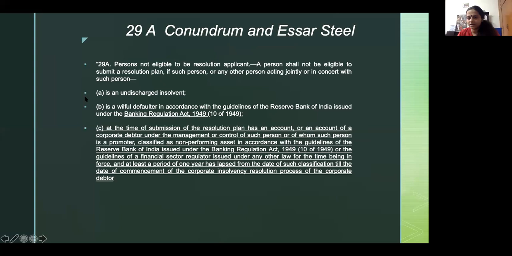Now, as I said, a large part of the focus has gone on to who is the eligible person to submit a resolution plan. This becomes important because to meet the objective of the code, the company shouldn't fall back into the hands of somebody who's run the company down. So 29A was introduced with that intention, which was discussed yesterday. I'm going to discuss 29A and the judgment of Essar Steel right now.